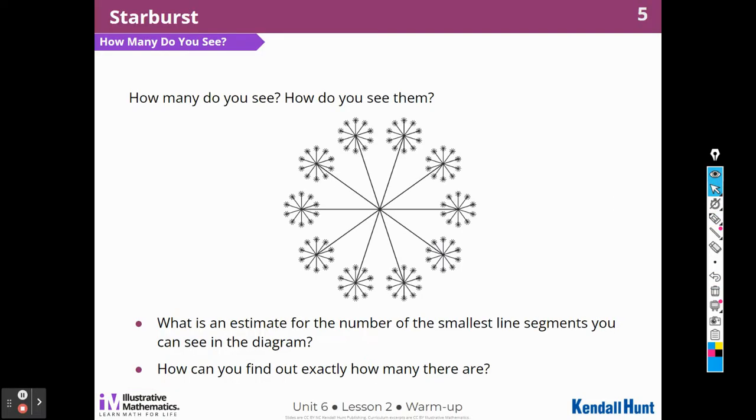What is that? How many do you see and how do you see them? What's a good estimate for the number of smallest line segments you can see? And how can you find out exactly how many there are?